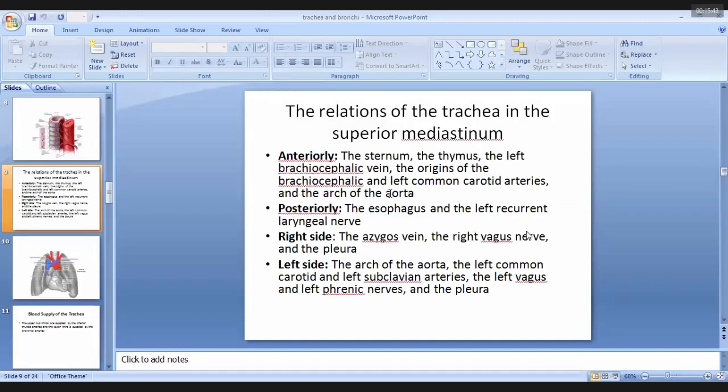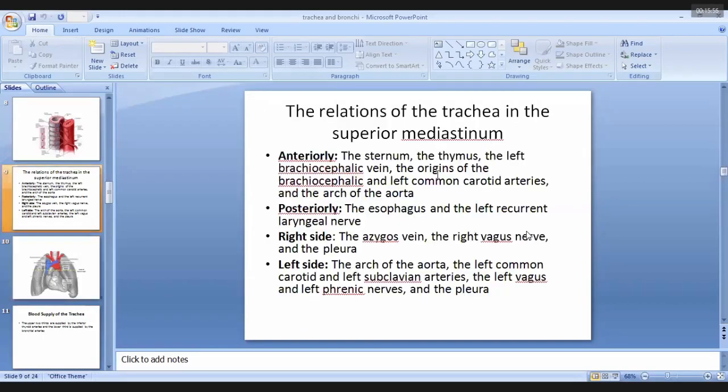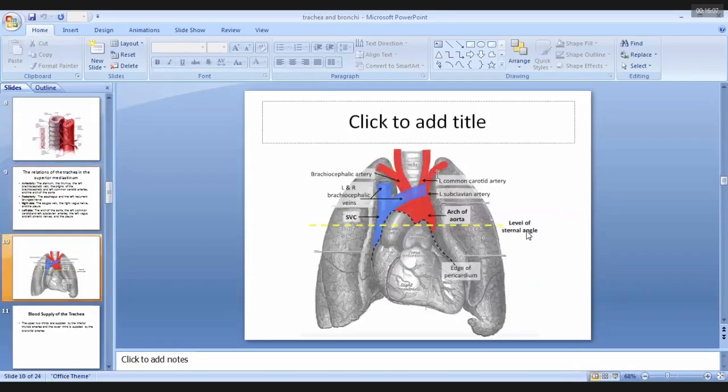On the left side, there is the arch of aorta. This is the left side of the trachea. The left relations contain part of the arch of aorta, then the left common carotid and left subclavian artery, along with the left vagus nerve, left phrenic nerve, and the left side of the pleura. These are the relations of the trachea in the neck region and then in the mediastinum.